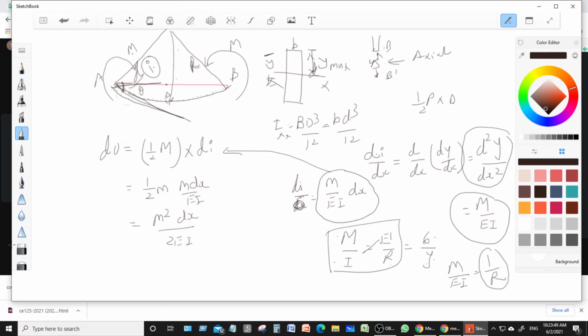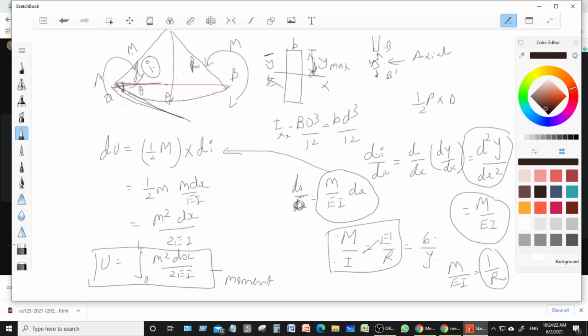If we integrate from 0 to L, then U is the integration from 0 to L of M square dx upon 2EI, and this is the generalized equation for energy stored due to the moment.